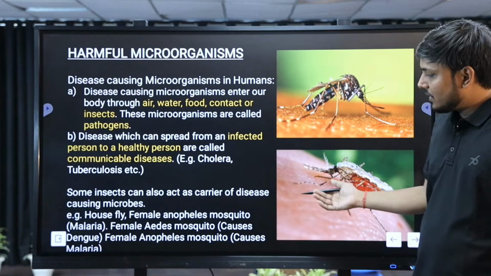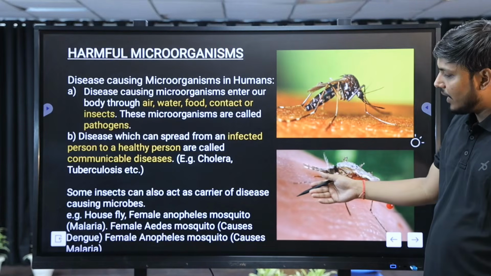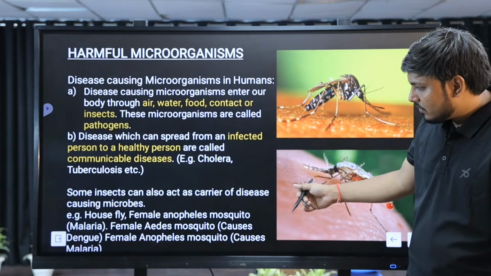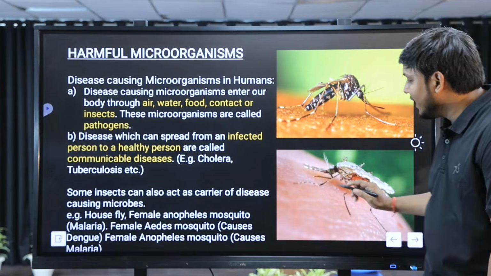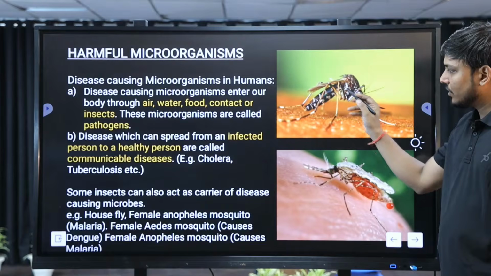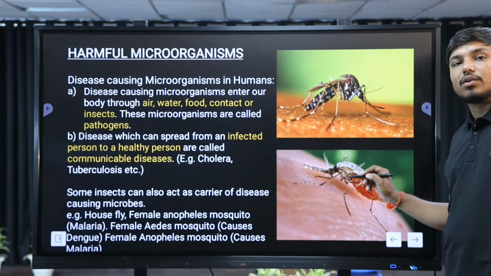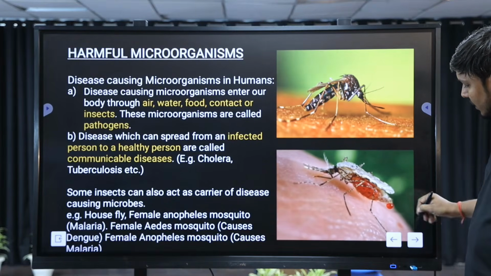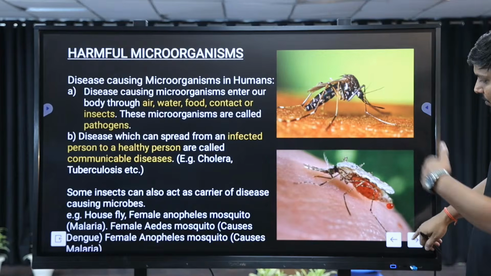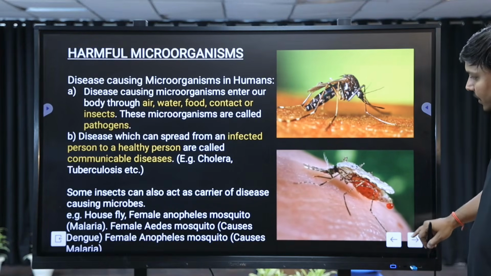The next one, the disease that is dengue, which is caused by the female Aedes. Here is the Anopheles, you can see there, Anopheles malaria करेगा, and Aedes which will cause dengue, right? You can see this kind of mosquito, dengue होता है, and बारिश का मौसम आगे सितंबर अक्टूबर के बाद हमारा ये डेंगू वाले केसेस ज़्यादा हो जाते हैं, right?